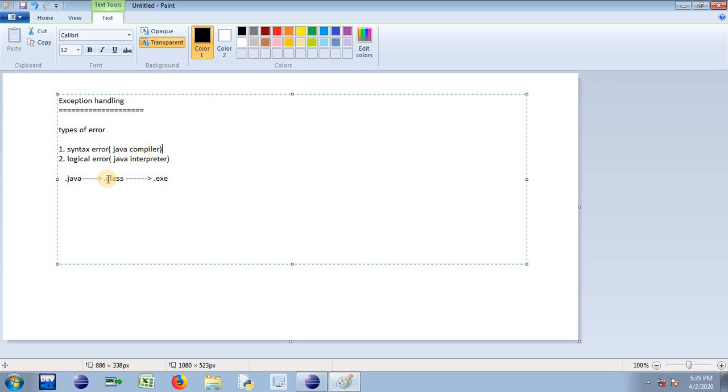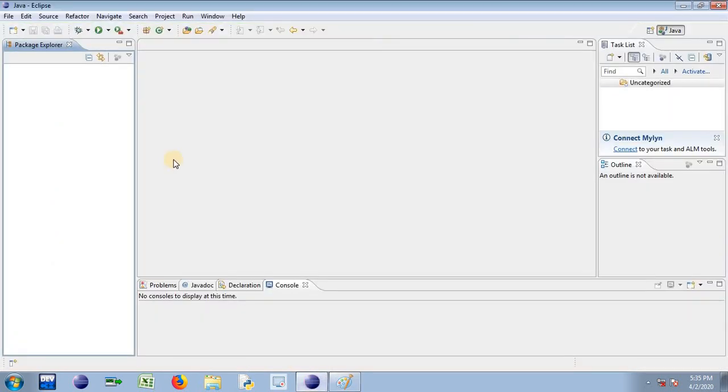So we can say that the .class file is free from syntactical error, but we can't say whether the .class file has logical error in it or not. If we are in a position to generate .exe from it, then we can definitely say that .class is free from both types of errors. In your .java file you can have logical or syntactical error, but while converting you will come to know which type of errors that .java file has, with the help of the compiler and interpreter. So we'll discuss this part with an example.